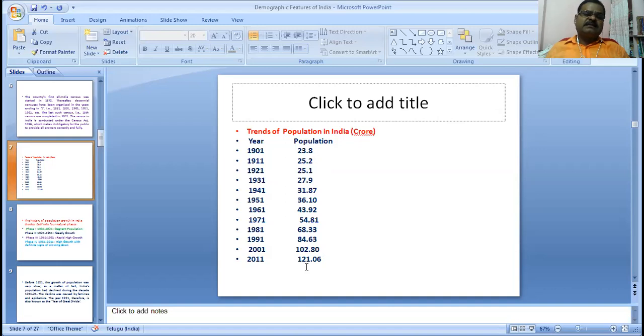Nearly 1.5 crores were added every year, and every decade the total increased continuously. That is why 1921 is called the Great Divide year.